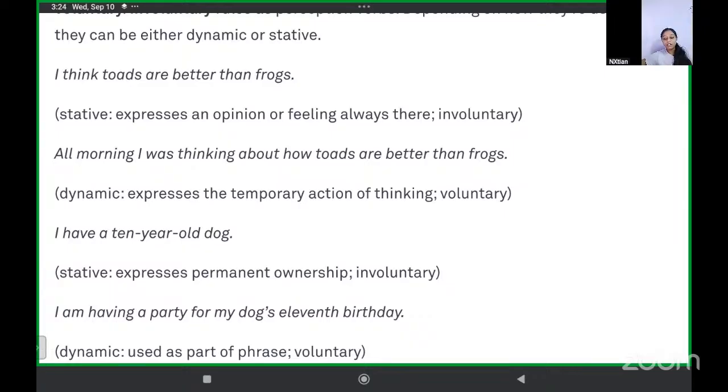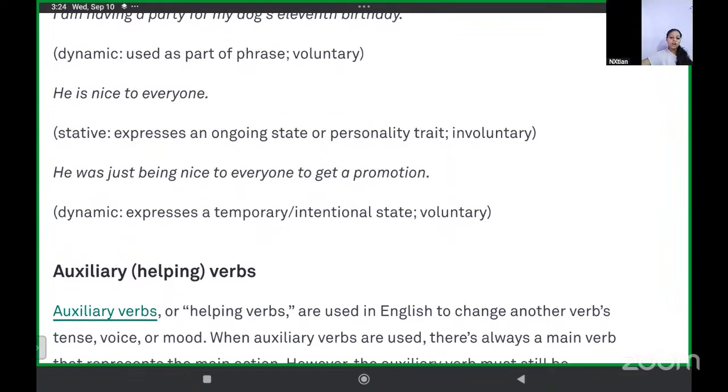Then, I have a 10-year-old dog is stative. You are expressing your permanent ownership. It is involuntary. But if you are saying you are having a party for your dog's 11th birthday, it is used as part of a phrase and it is voluntary, dynamic in nature. He is nice to everyone is stative, expressing an ongoing state or personality trait, involuntary. And he was just being nice to everyone to get a promotion. He was being nice to get a promotion, voluntary, dynamic. Yes, Andrew.